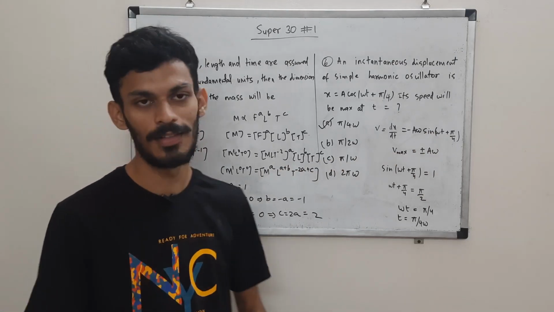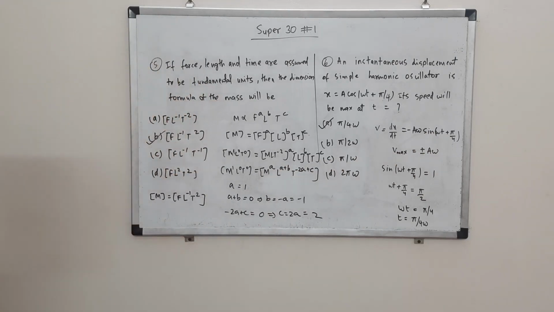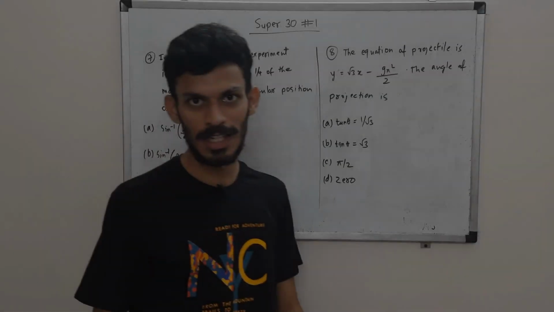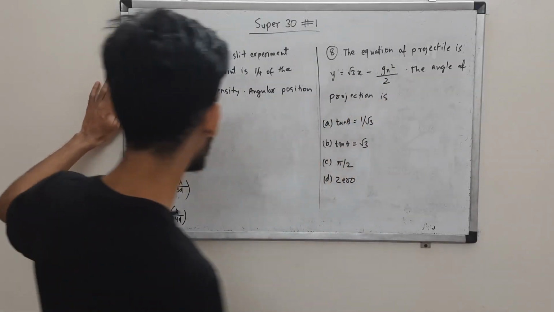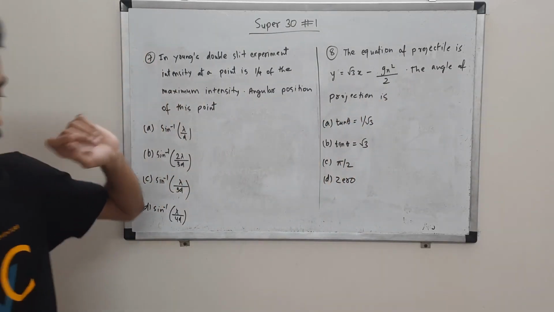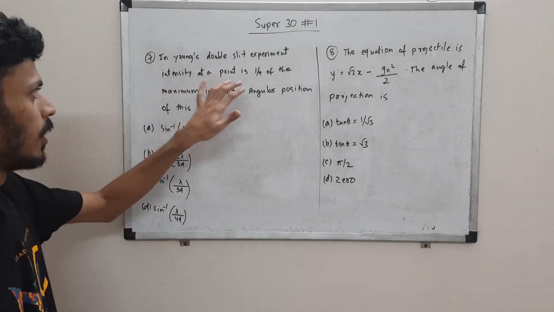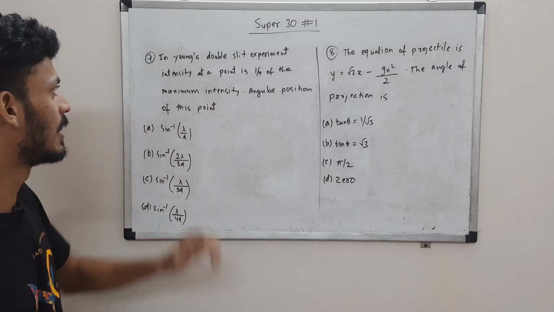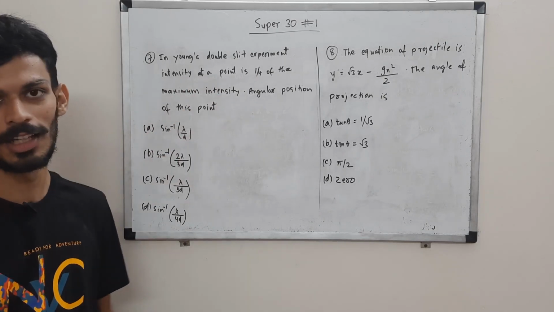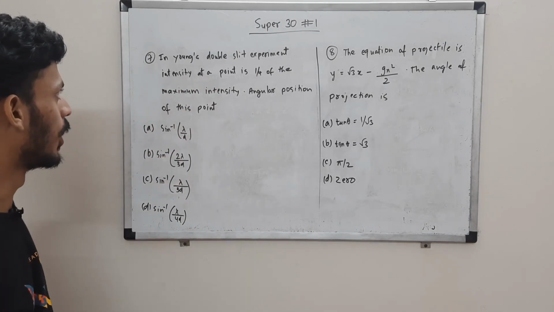That's about question 5 and 6. Over to the next set of questions, question 7 and 8. In question 7 we have the interference experiment, which is the YDSE experiment. We are told that at a point 1/4 of the maximum intensity appears. You are supposed to find the angular position of that point.